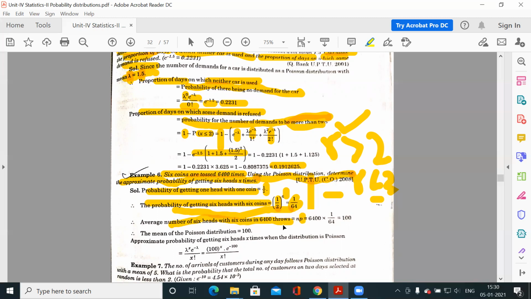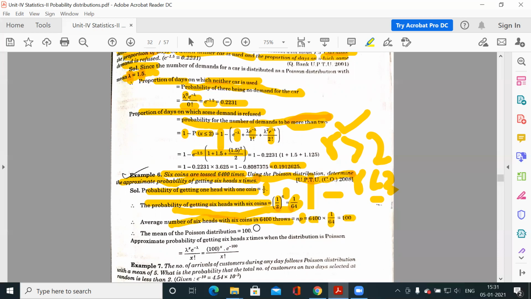NP is your mean for the Poisson distribution. N is the number of trials, so you repeat this experiment 6400 times. So 6400 into the probability of success in one trial, which is 1 by 64. Multiplying this, you will get the mean.